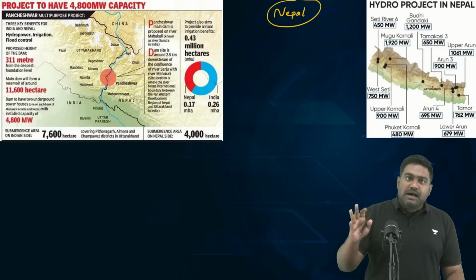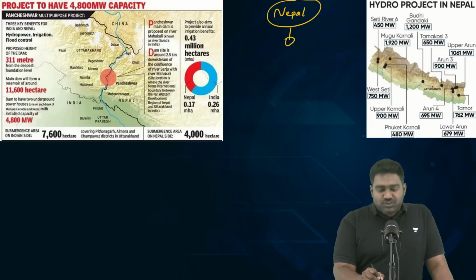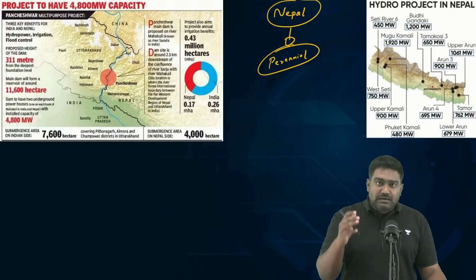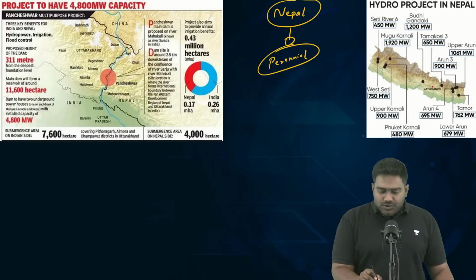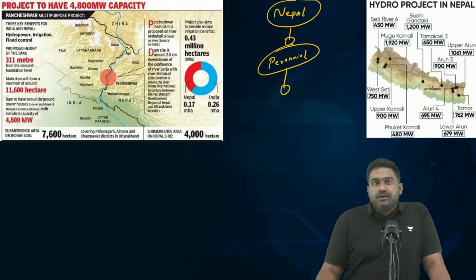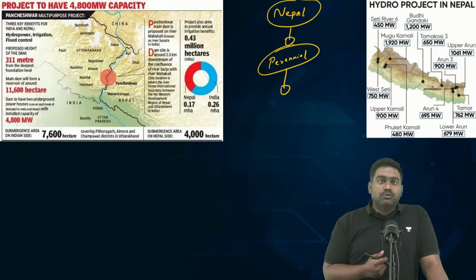See, Nepal is a Himalayan state, correct? Which means it is blessed with perennial rivers which are not dependent on just rainfall. They are fed by the Himalayan glaciers as well. Also, Nepal being home to the Himalayan mountain ranges, there are deep gorges present because of the young fold nature of the Himalayan mountains.